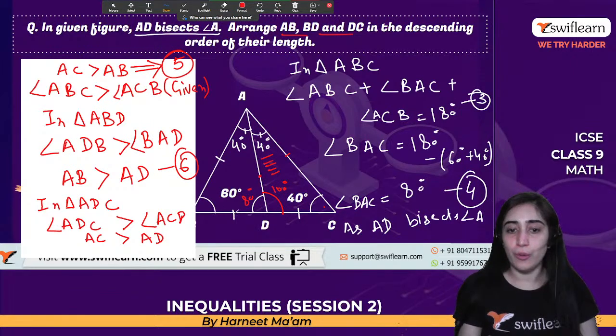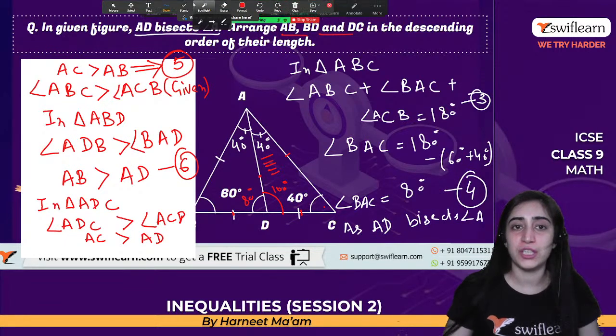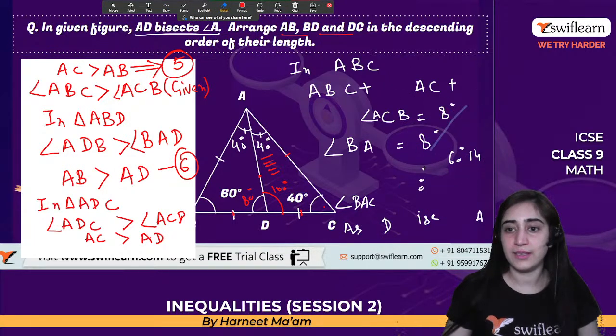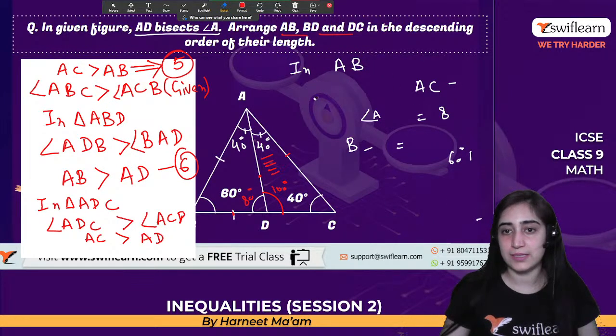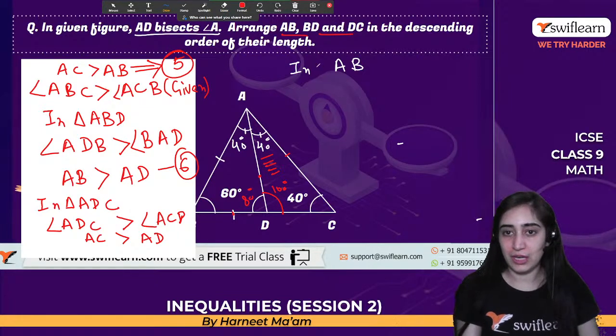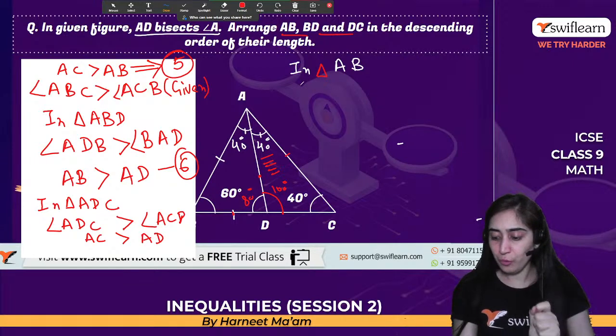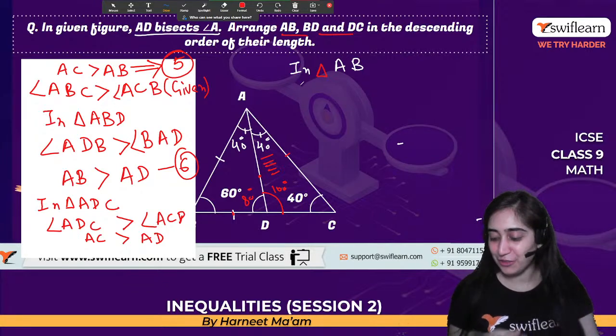Alright. Now I know AD is less than DC. Why do I know it? Because this whole triangle, if I talk about it, let me change into this one, another side. Let me erase this off. So now, considering the whole triangle ABC, angle A is 80 degrees and the opposite angle is 60 degrees, right? I know it. Now in this triangle, what are you teaching? I am teaching inequalities today. You are really very late and you did not know the topic.